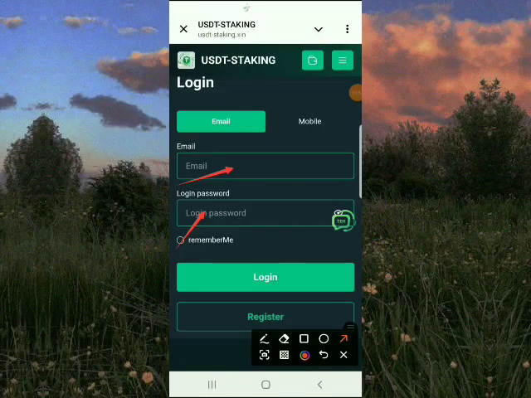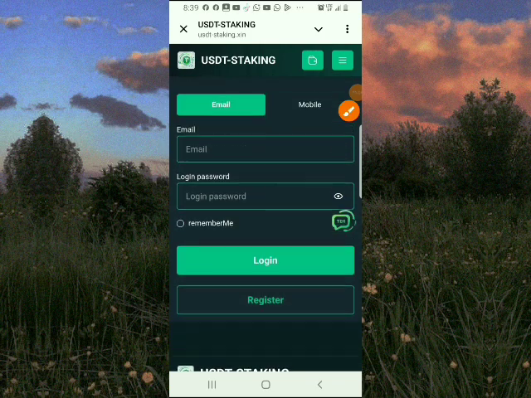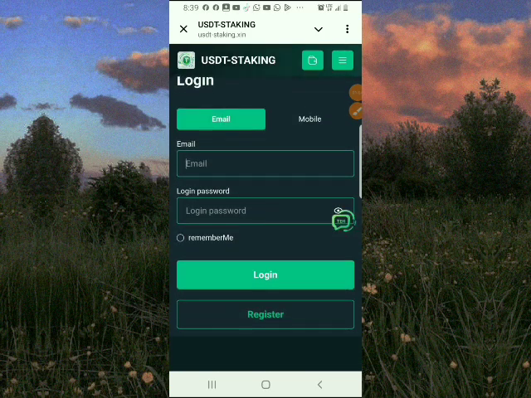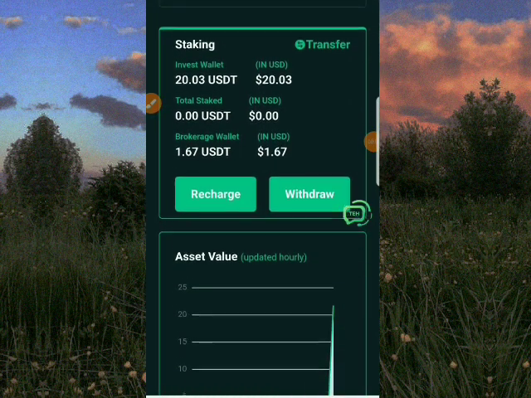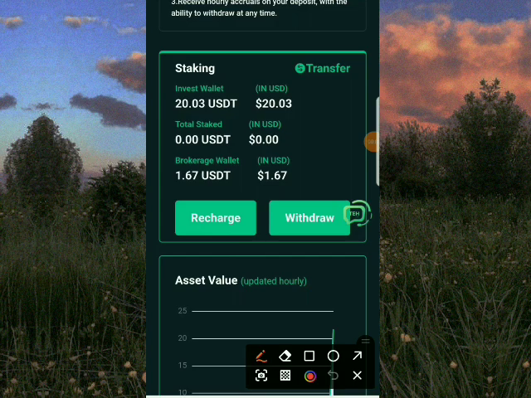All you have to do when you click on get started is that it takes you to this interface. You need to register. You just register with your email and your login password, and you are good to go. Once you register, you are good to go on this platform. And this is the interface of this platform. So this is going to be a live withdrawal. This is my dashboard in this platform.